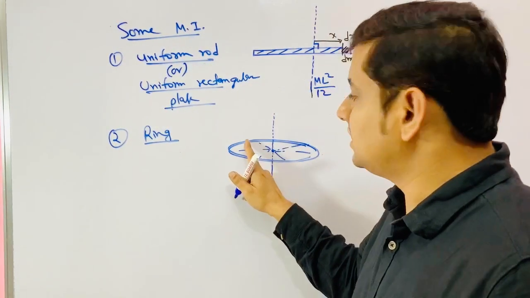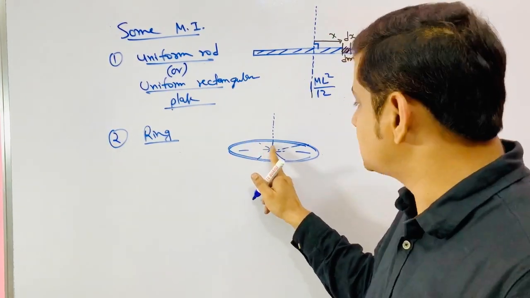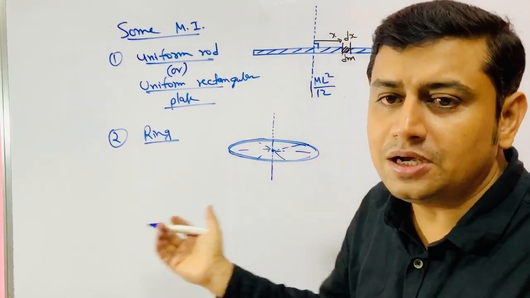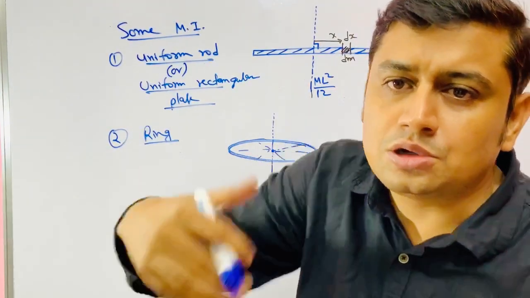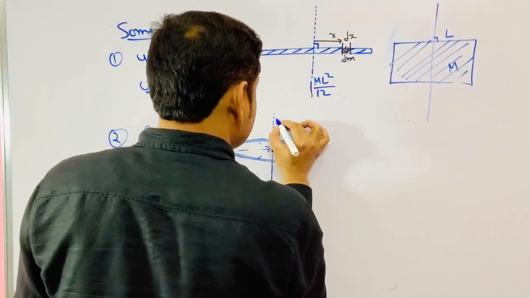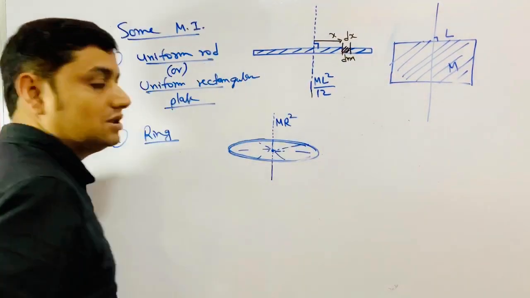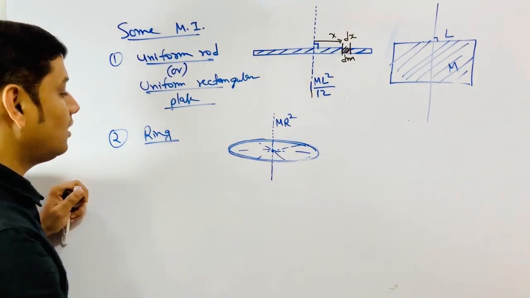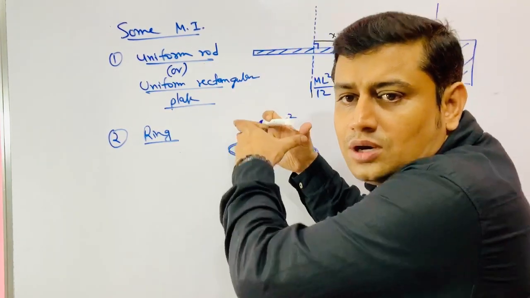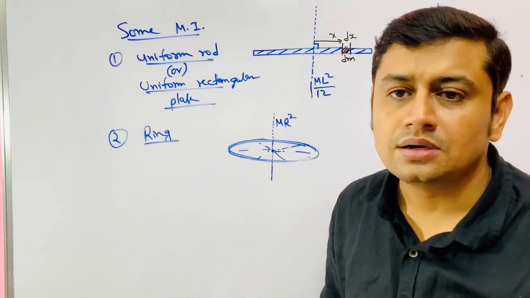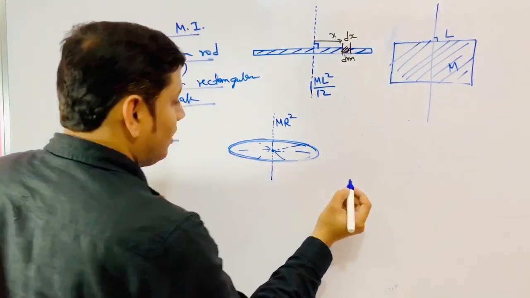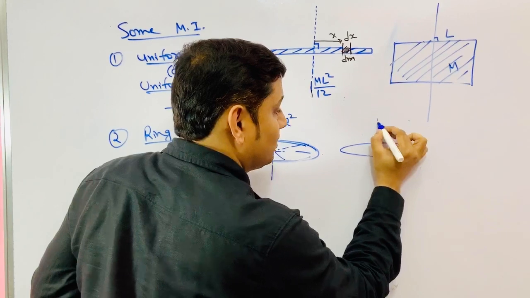That means if this mass dm is at r distance, all the masses, simply total mass M into fixed distance r, that becomes MR square. This is the moment of inertia of the ring. Now, after ring, if I pull this ring downward, it becomes a hollow cylinder. Nothing changes, because again all the masses are at same distance from the axis.